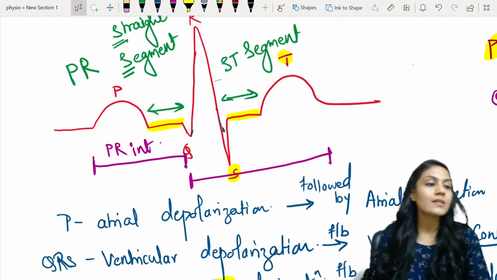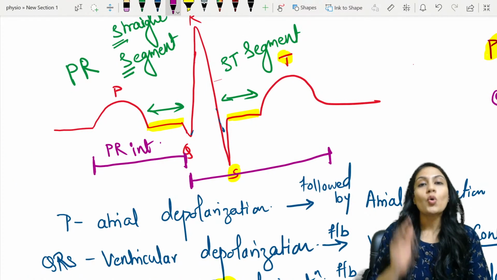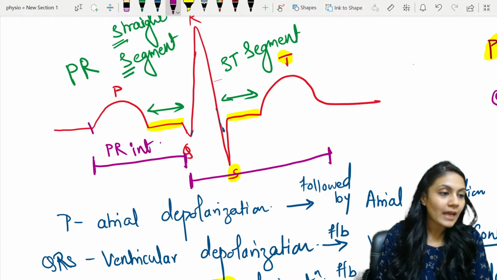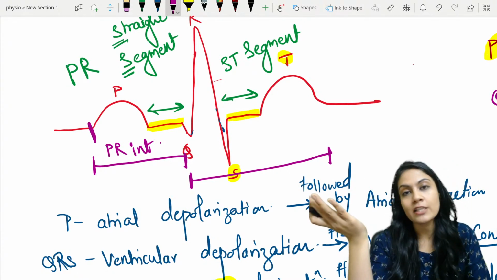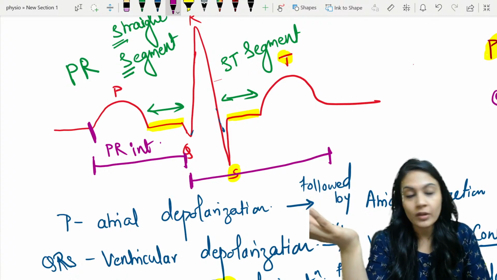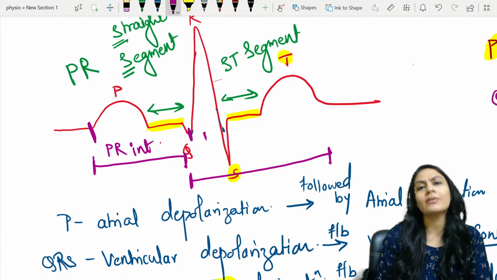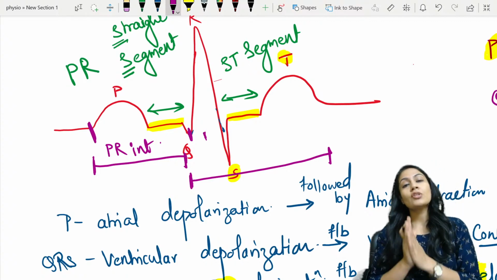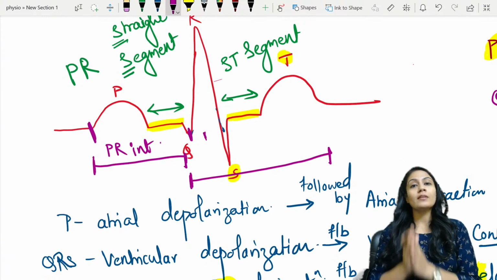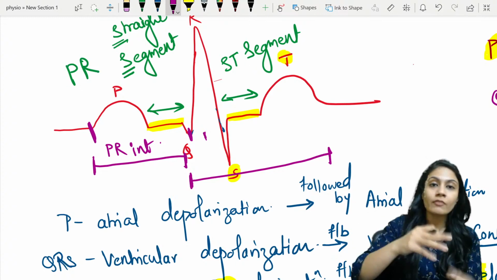Now, what is the importance of this PR interval and all? Remember, once P appears, the SA node must have fired, and that's why depolarization started in the atria, right? And if it has reached the R wave, that means it is the duration required for the wave of depolarization to reach from the SA node till the ventricle.